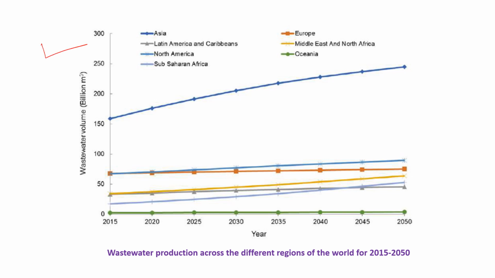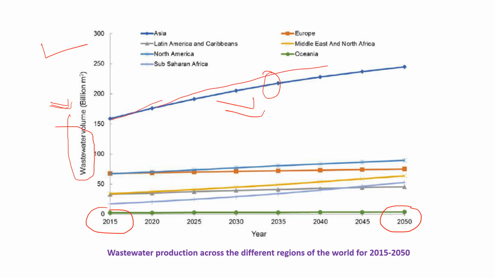So in this graph, you can see the wastewater generation volume in billion cubic meter. The wastewater generation scenario is given from 2015 to 2050. Okay, ये 35 साल का प्रेडिक्शन दिया गया कि 15 में कितना जनरेशन था और 50 तक कितना जनरेशन होगा. सो आप इस ग्राफ में देख सकते हैं कि द मैक्सिमम वेस्ट वाटर वॉल्यूम इन एशियन कॉन्टिनेंट. ओके, and the volume is continuously increasing from 15 to 2050.